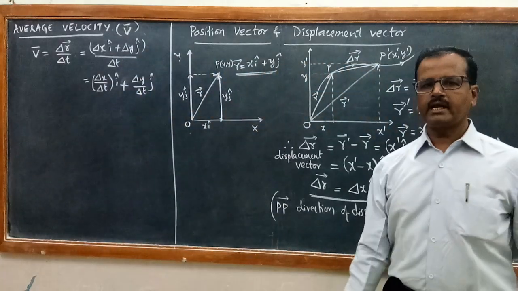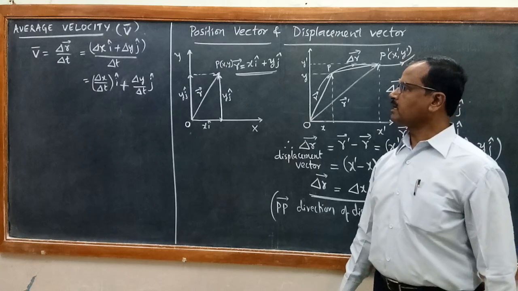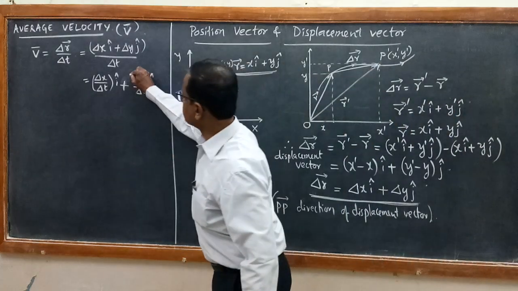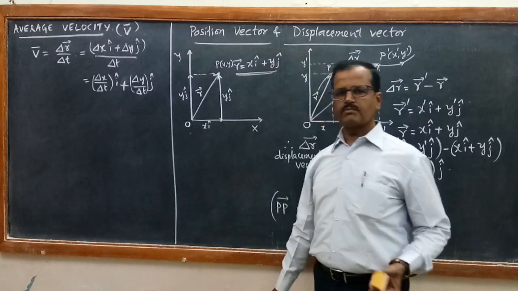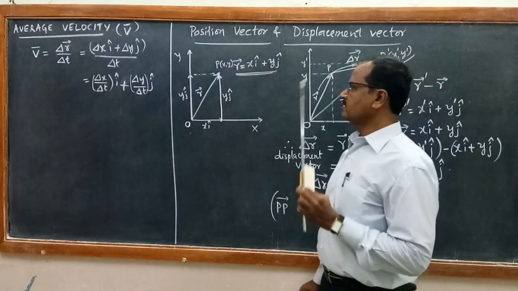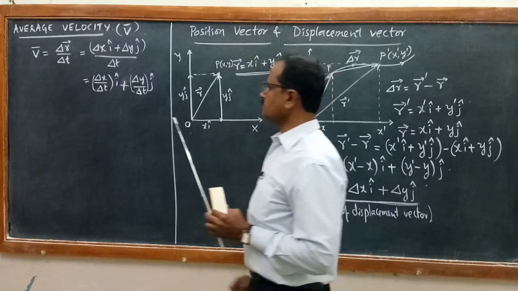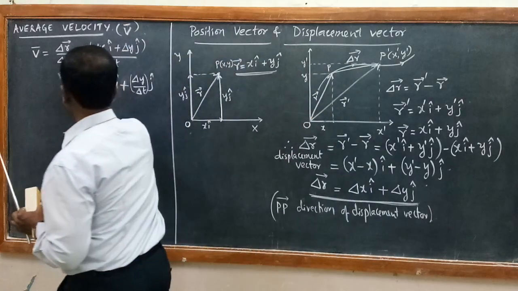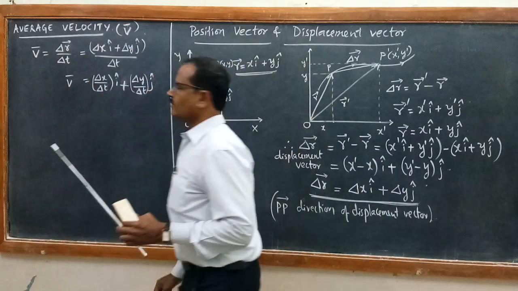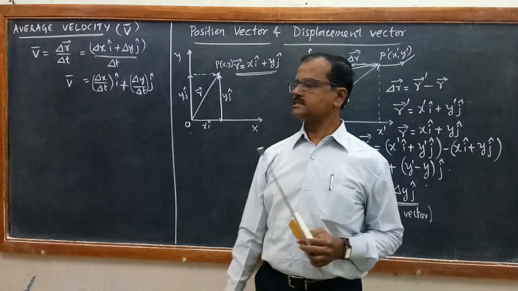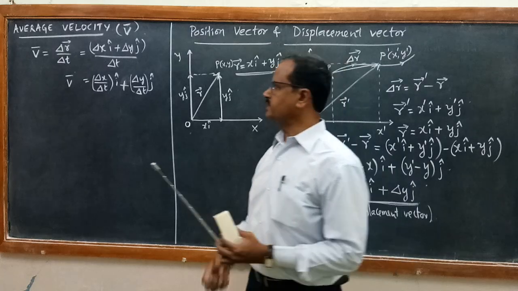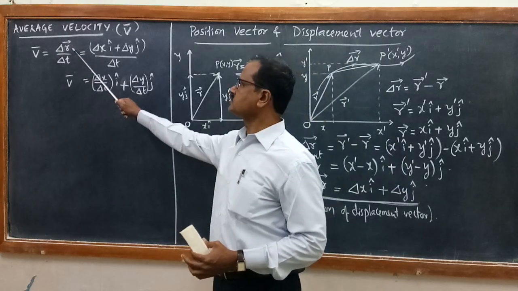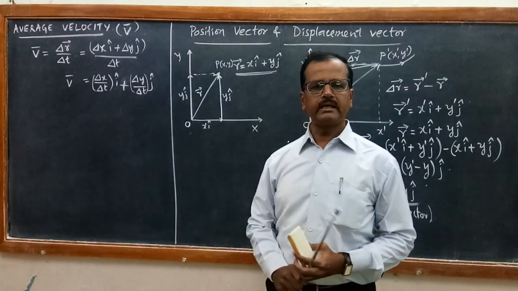Delta x by delta t i cap plus delta y by delta t j cap means the average velocity is also having x component as well as y component. So that is how we write delta v. Then what is the direction of this average velocity? The direction of average velocity is the same as the direction of the total displacement delta r.